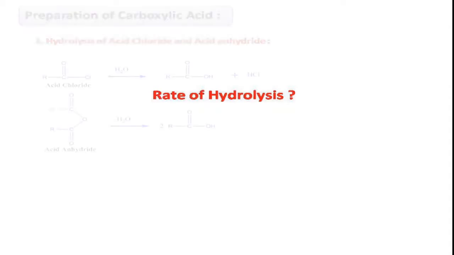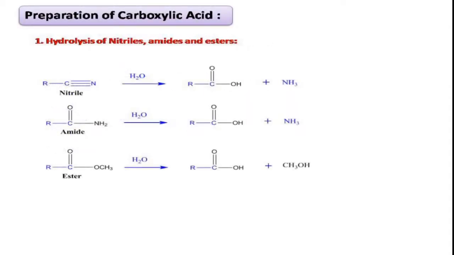Just now we have seen that by the hydrolysis of various functional groups we will get the carboxylic acid as the product. But when we compare the rates of these hydrolysis reactions, the rates are different. Different functional groups undergo hydrolysis at different rates.